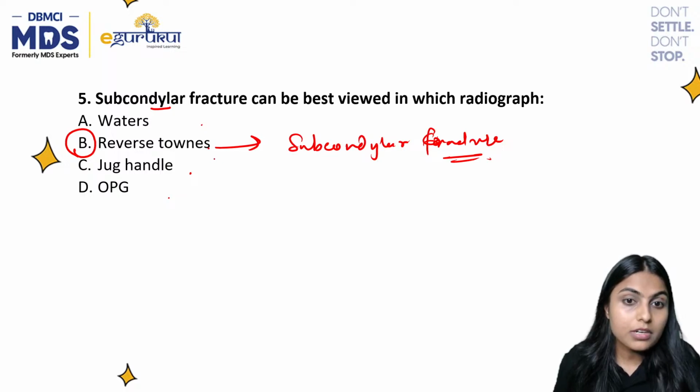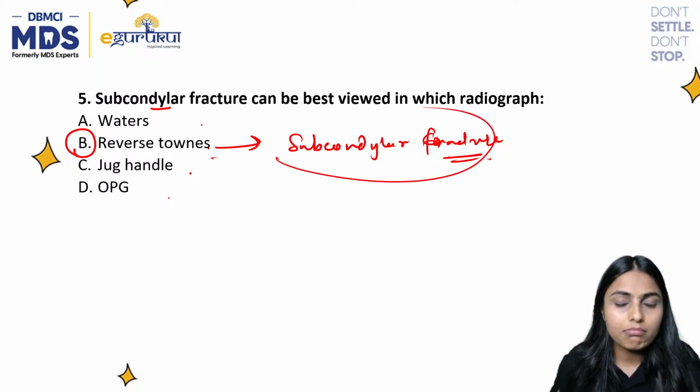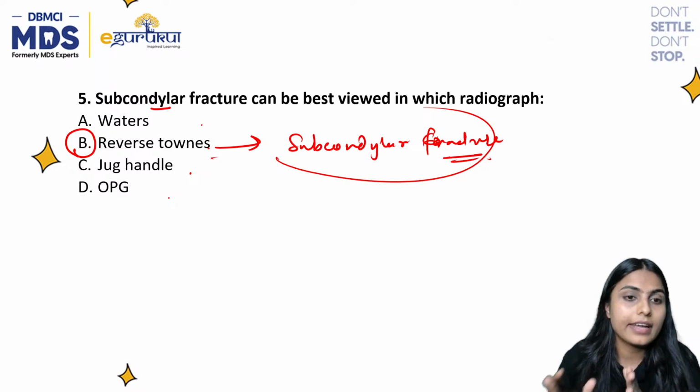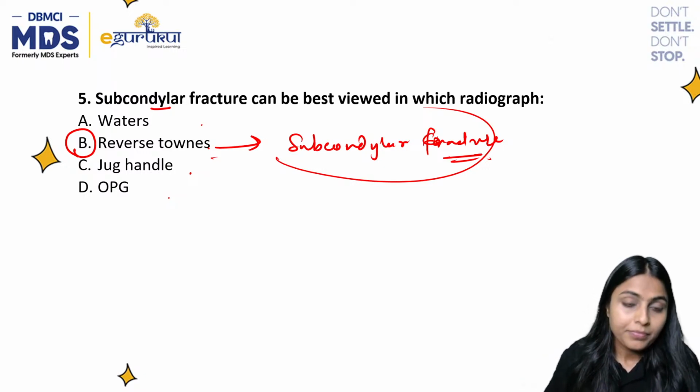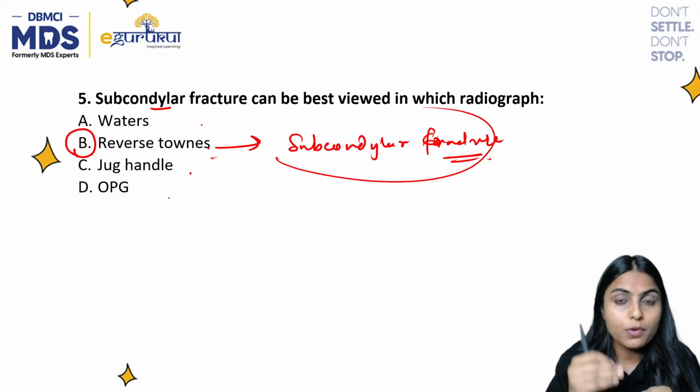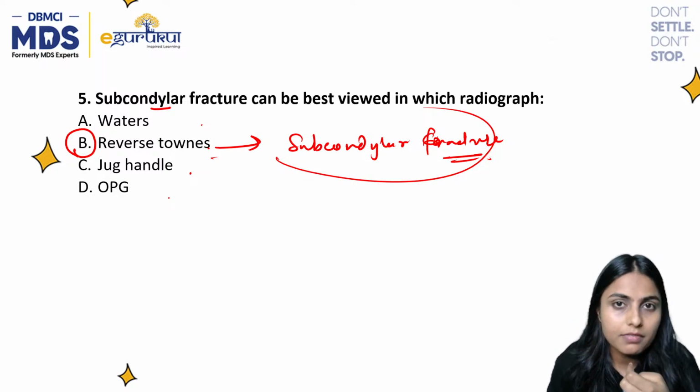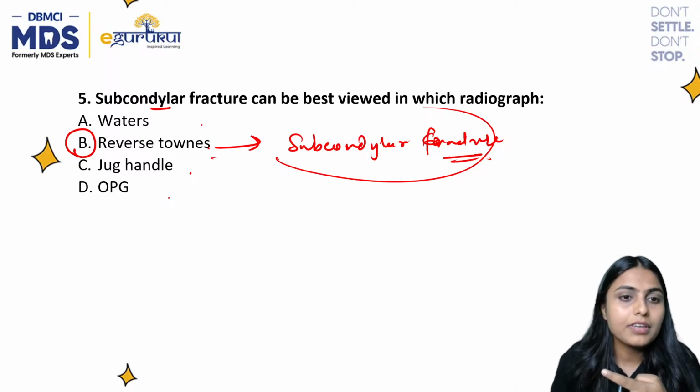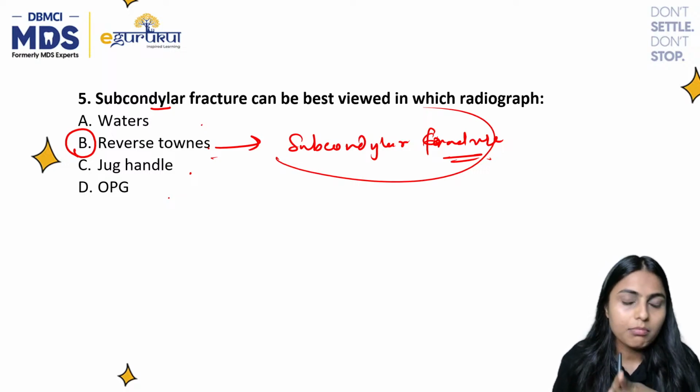Reverse Towns is the ideal radiograph for subcondylar fracture or high condylar neck fracture. There are only four conventional radiographs used for the TMJ view. We have transpharyngeal, transorbital, transcranial, and reverse Towns.